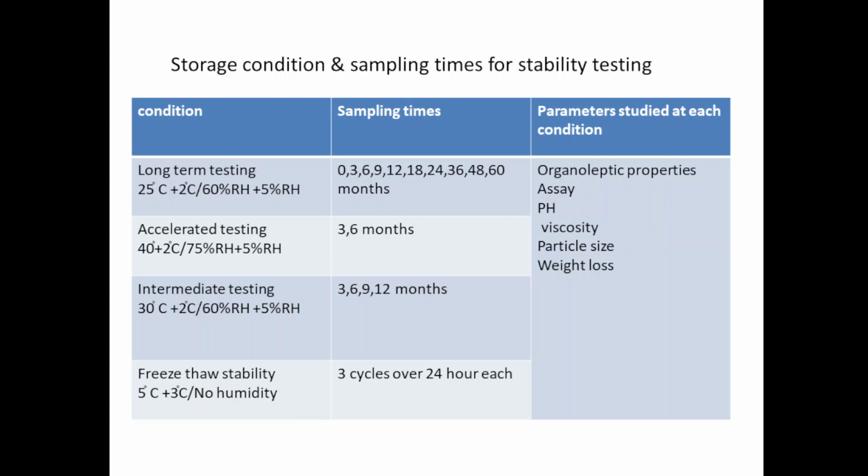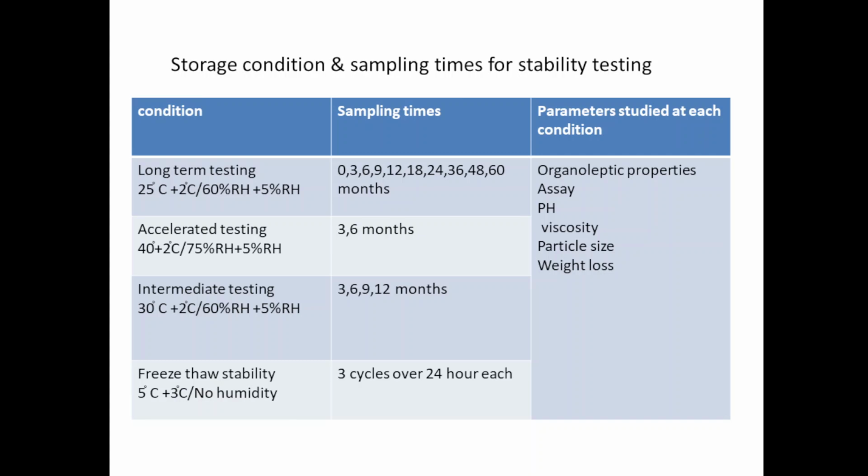So in these months the sample is taken out and tested: physical parameters are tested, microbial parameters are tested, organoleptic evaluation is done. After that microbial testing is done, purity is tested, analytical testing is also done, fingerprinting is done, and on the basis of all these studies it should indicate that the product is stable and its shelf life is determined.